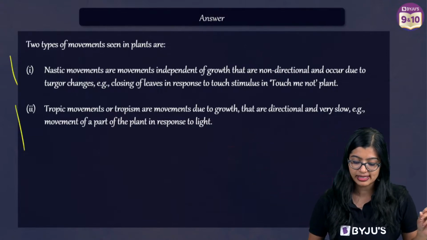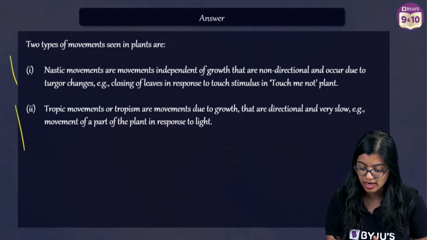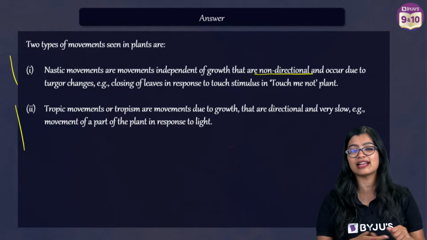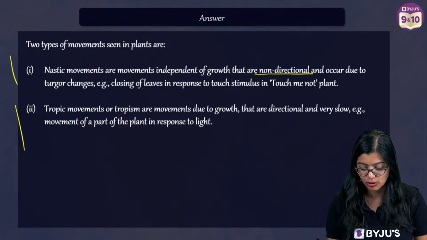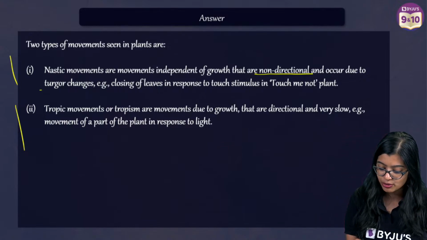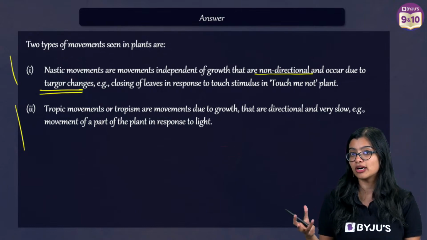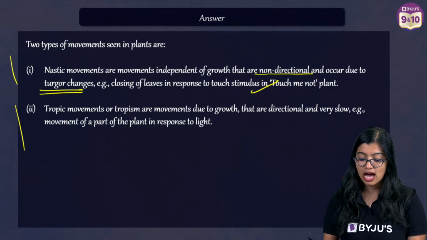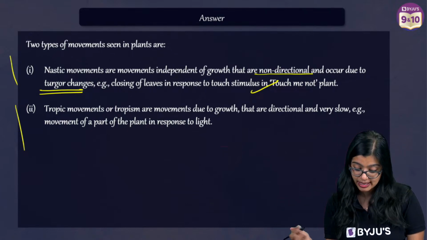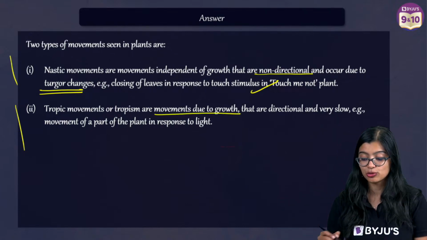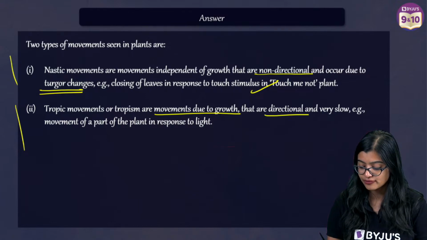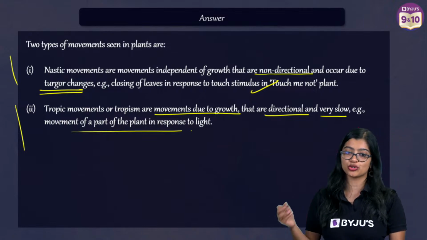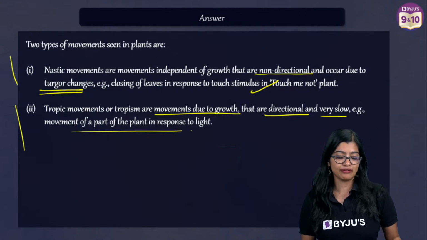So nastic movements are movements which are independent of growth, that are non-directional, or you can say that they are not in the direction of the stimulus, which occur due to changes in the water, turgor changes that are there. So touch me not plant. Tropic movements are also known as tropism, which are movements with respect to growth. They are in the direction of the stimulus and they are very slow. Example is phototropism.